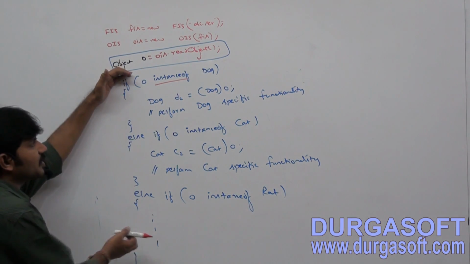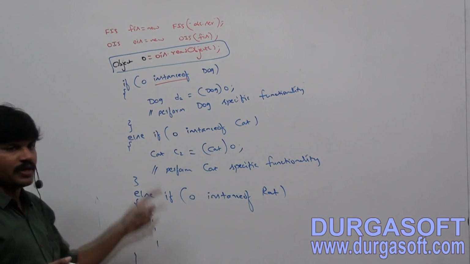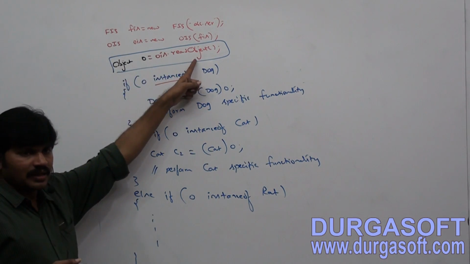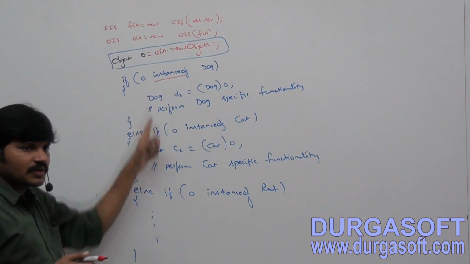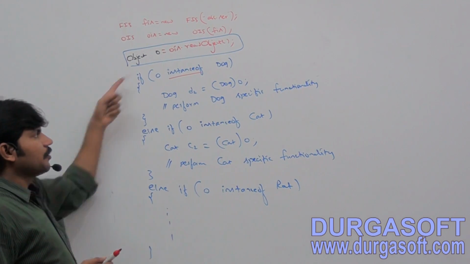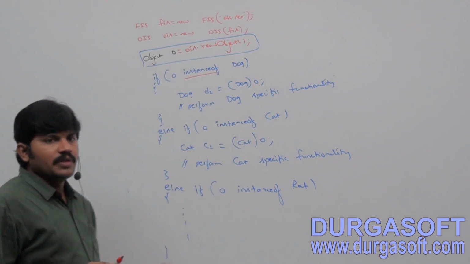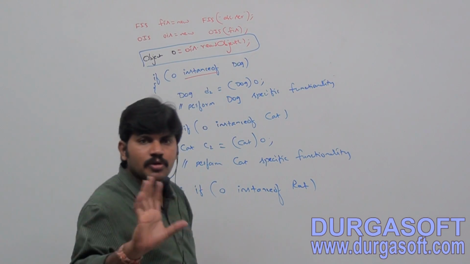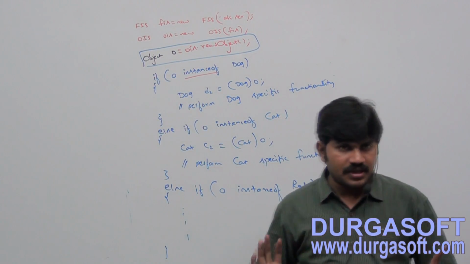I will keep this inside a while loop or a for loop: while o is not equal to null, repeat this. After completing, o is equal to the next object, repeat once again. Repeat once again. I will keep it inside a loop so that the length of the code won't increase. Not required to worry at all. Clear, right?